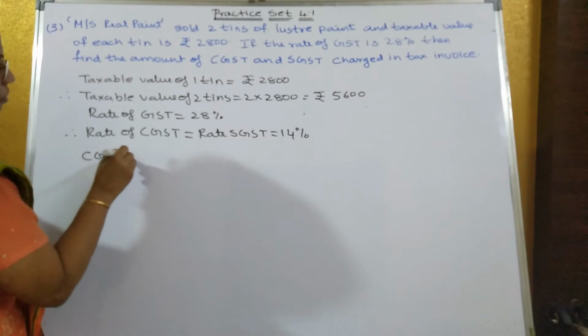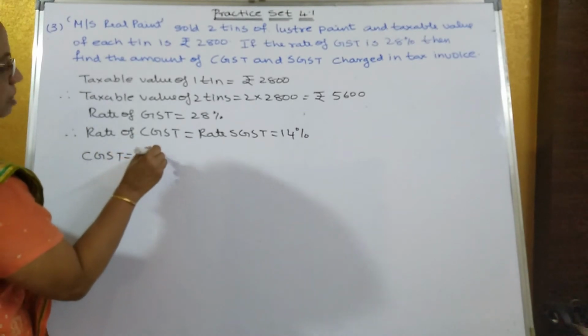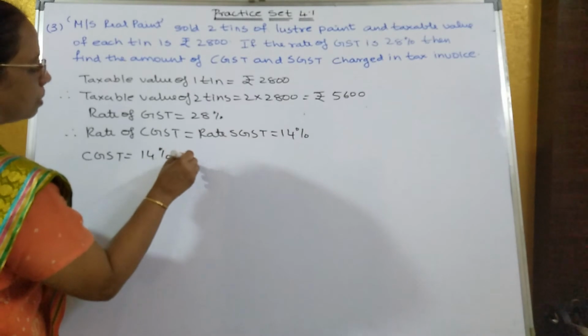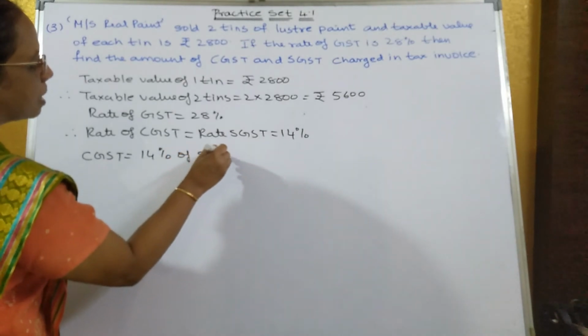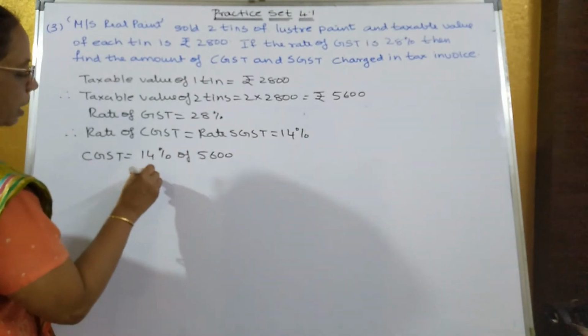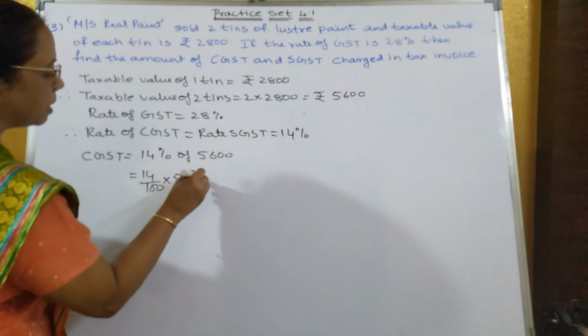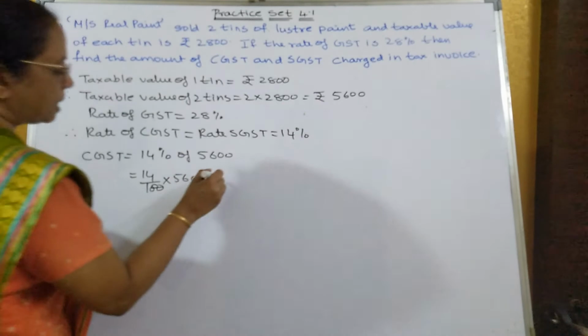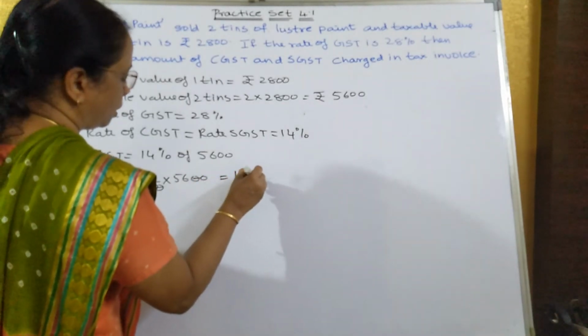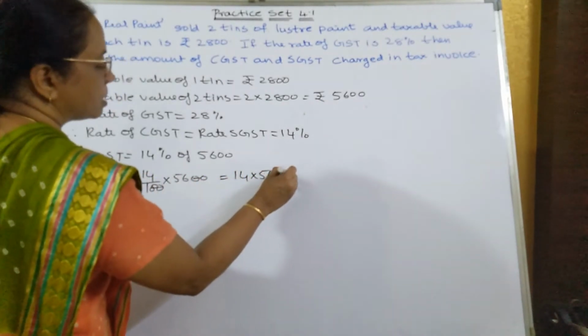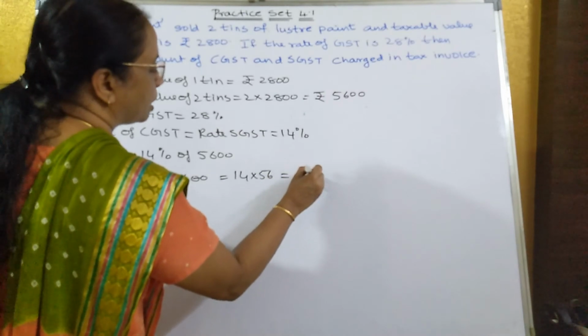We'll find out the first one of them. 14% of 5,600. So that's equal to 14 upon 100 into 5,600. The 0s will get cancelled. So that's equal to 14 into 56, which is equal to 784.